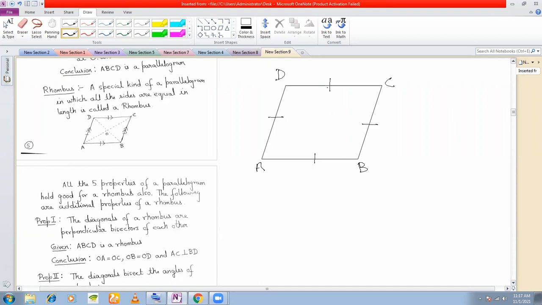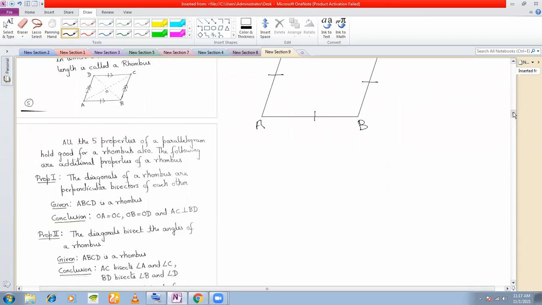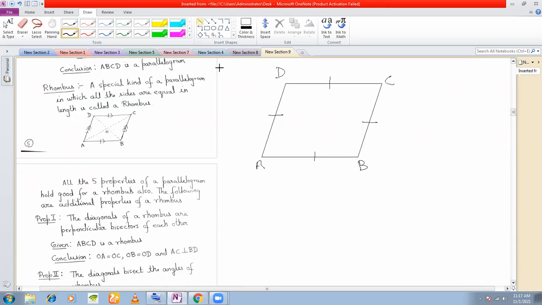So all the properties of parallelogram will hold. Whatever properties we have done till now for parallelogram, all will hold for a rhombus. But what are the special properties? The diagonals of a rhombus are perpendicular bisectors of each other. What do you mean by perpendicular bisectors of each other? That the diagonals will be perpendicular to each other, and additionally they will bisect each other. This is property number 1, which you can read here. We have discussed this in class 8 also.